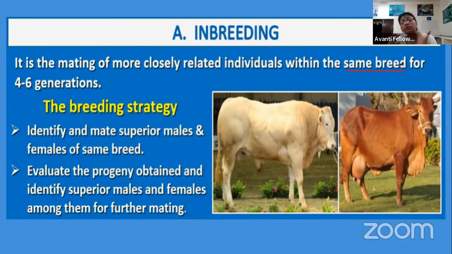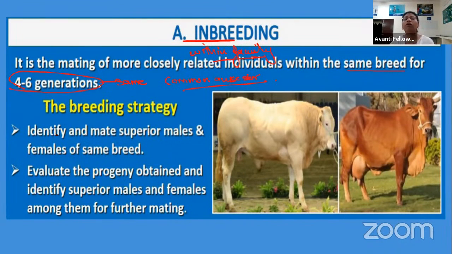We are talking about breeding within a family, where 4 to 6 generations are alike. So in inbreeding, we are talking within the family. Only if in a family the two generations are found the same, a common ancestor is present here, right? So what is this breeding strategy?